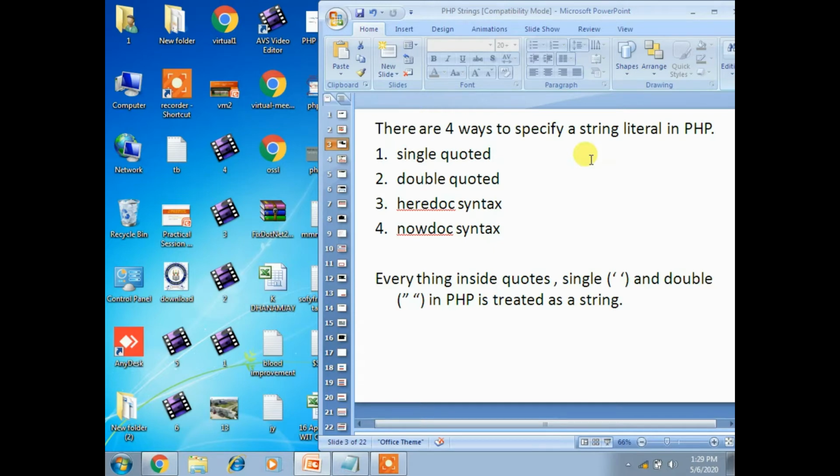There are four different ways to specify a string literal in PHP: one is single quoted, another is double quoted, the third is heredoc syntax, and the fourth is nowdoc syntax. Remember that everything inside quotations, a single quotation or a double quotation in PHP, is treated as a string.